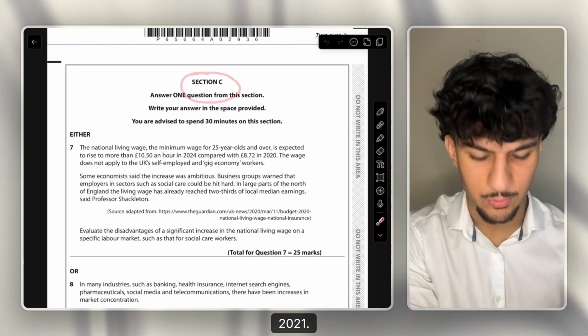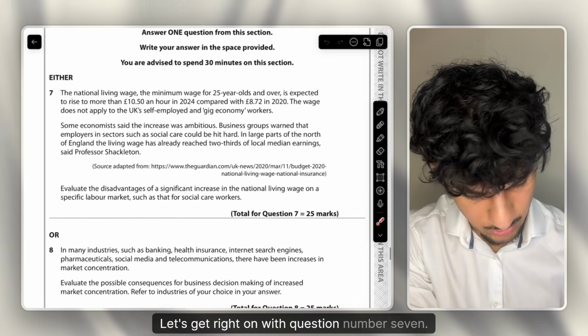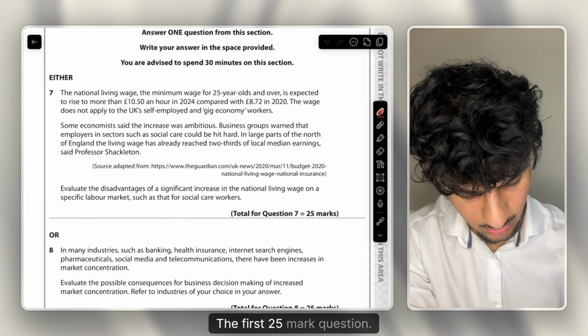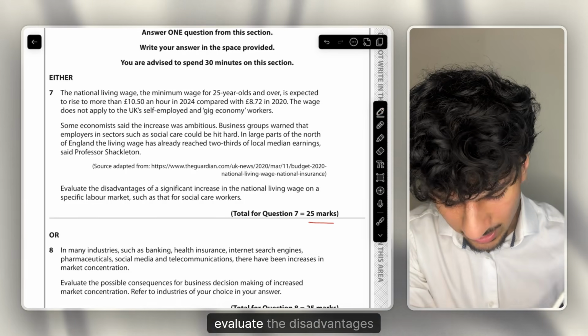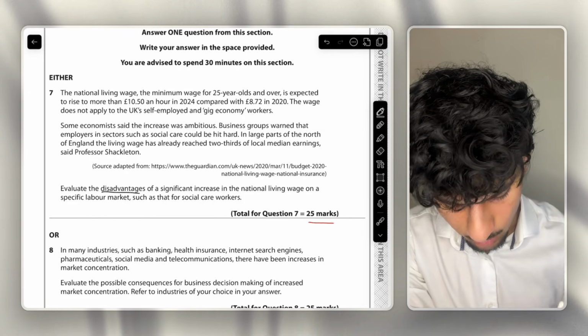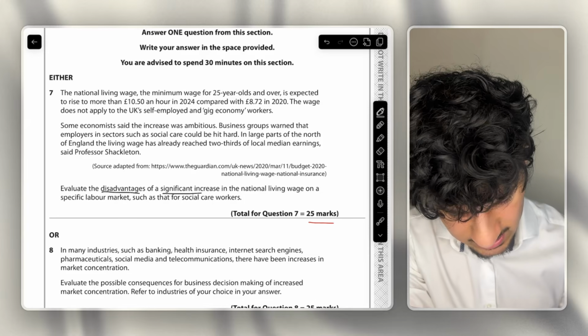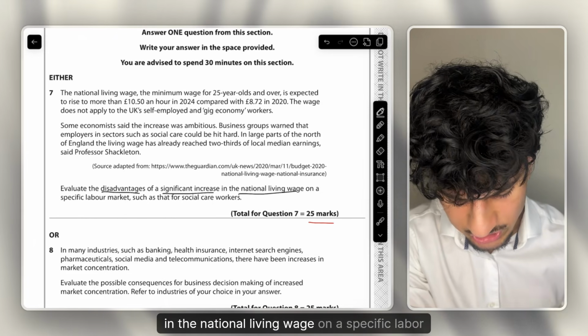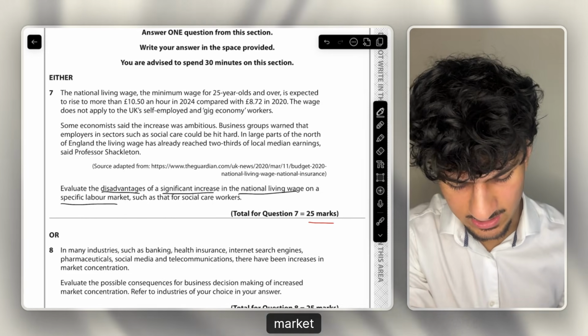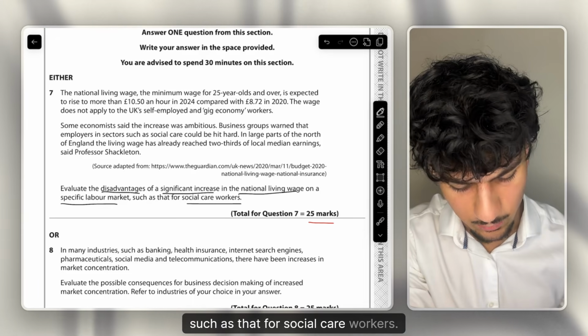Section C 2021, let's get right on with question number 7, the first 25 mark question. Evaluate the disadvantages of a significant increase in the national living wage on a specific labour market, such as that for social care workers.